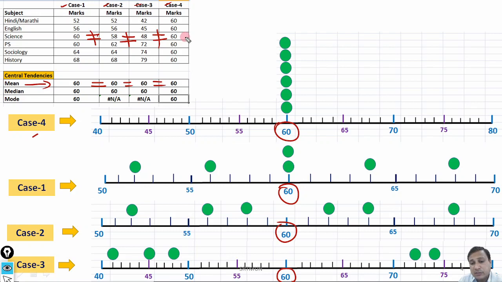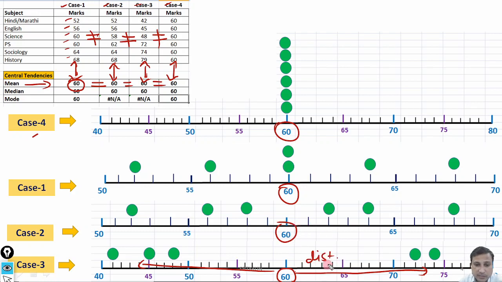Now what is dispersion? Dispersion is simply the gap or the distance between the arithmetic mean and the marks actually earned by that particular student. So the gap between the average and the marks earned by that student. If we look at the chart here, the distance between this 60 arithmetic mean and the marks earned by this student, this distance is very high.